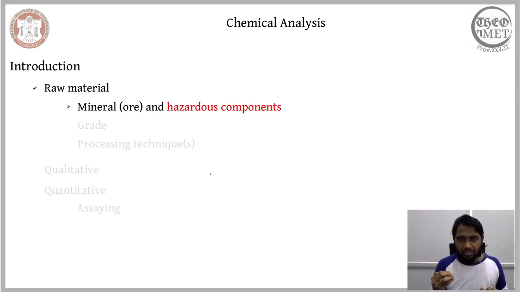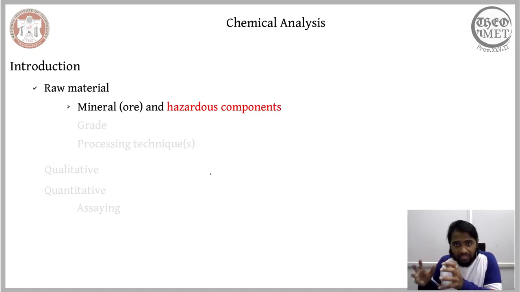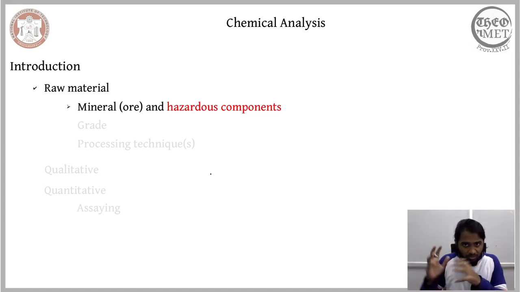That might comprise some hazardous component. So given the extended responsibility of a metallurgist or a materials engineer, using this chemical analysis, in addition to considering the composition of the mineral, we are required to look for the hazardous components and state how much of them are present here. So as metallurgists or materials engineers, we have responsibilities that go beyond an industry, beyond the lab.